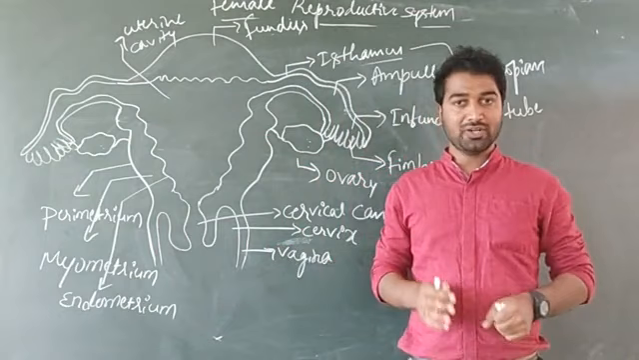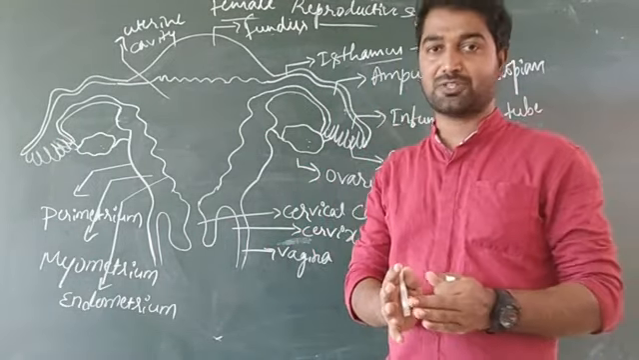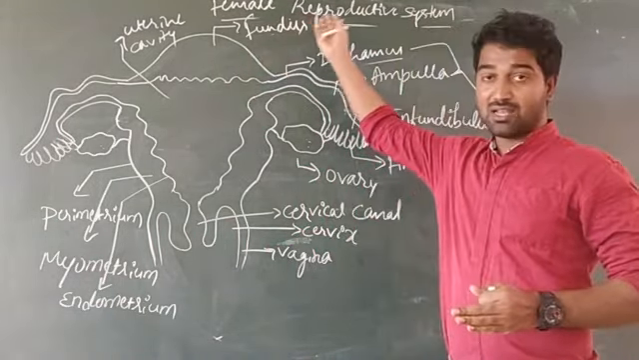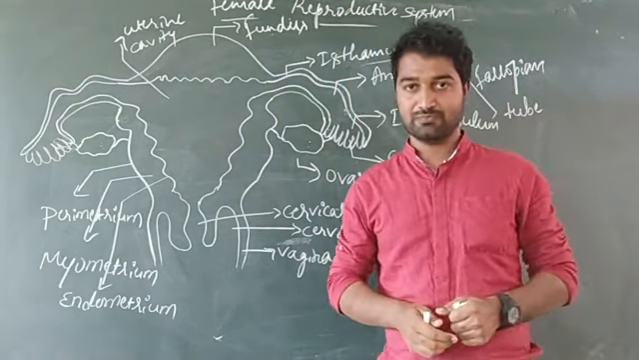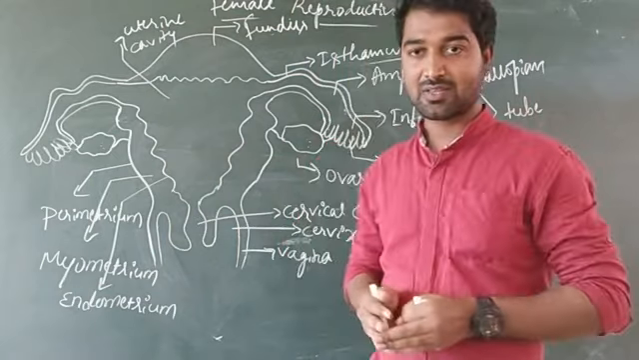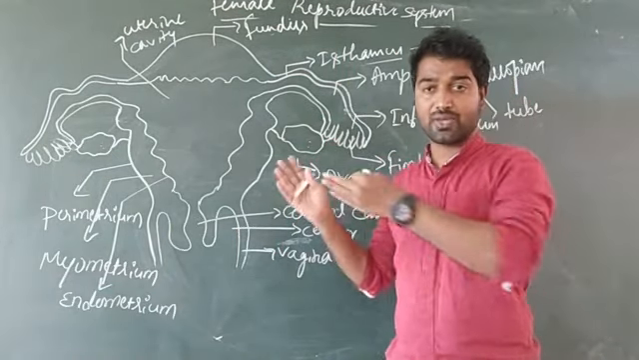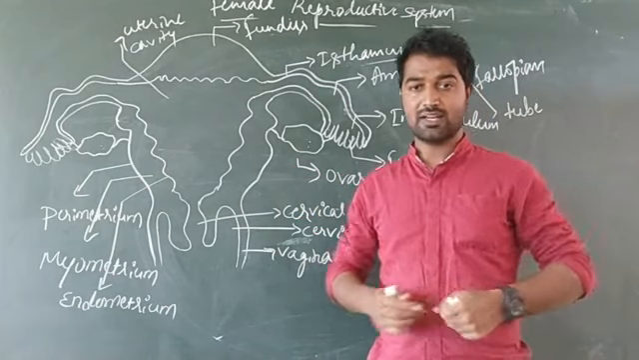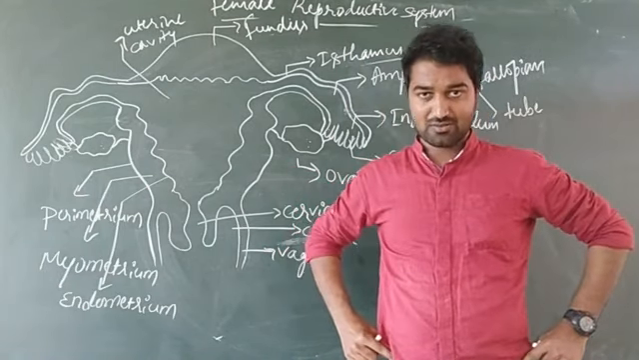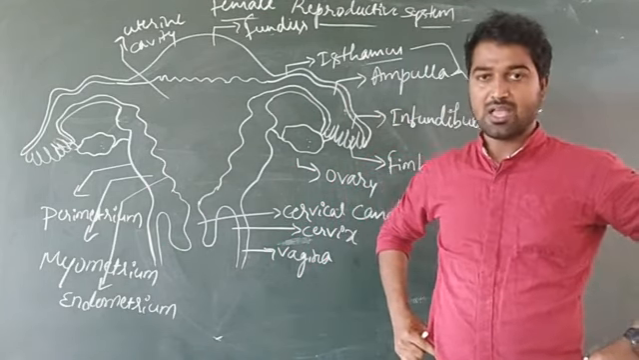Dear students, today I am going to deal with one of the important concepts, that is the female reproductive system. It is present only in case of females. And now, the actual location of the female reproductive system is the pelvis region. This is the actual location or pelvic region.